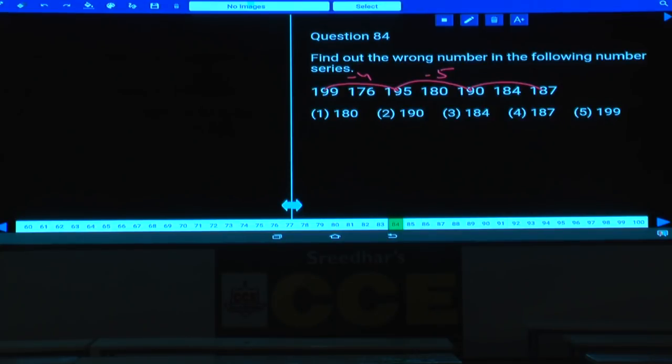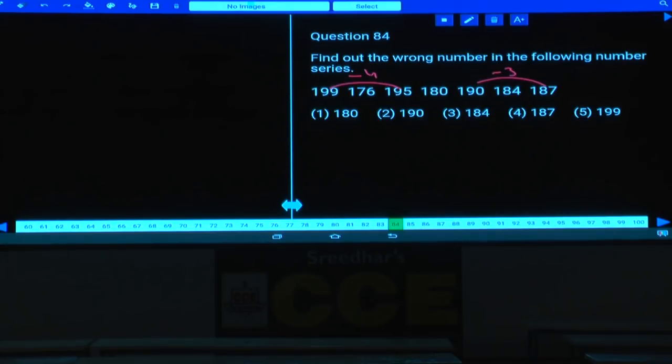Minus 4, minus 5, next one must be how much? Tell me, 190 and 187, it is minus 3. Is there any relation between these elements? Now here 4, 5 means it must be 6, or 4, 3 means it must be 2. But as here it is 4, 5 and 3, it cannot be the case. Now let us check once again. This is 199 minus 4. And here it is 199 and 187, minus 3. 4 and 3. Then tell me what is the number here?